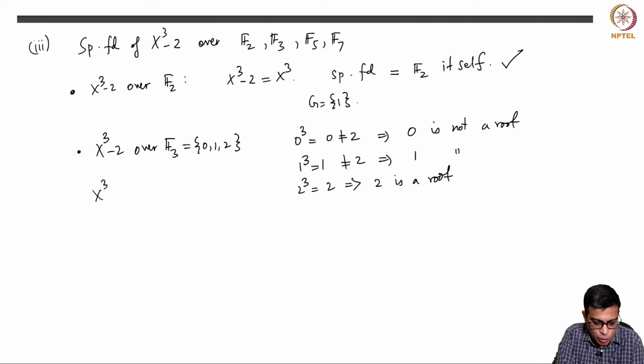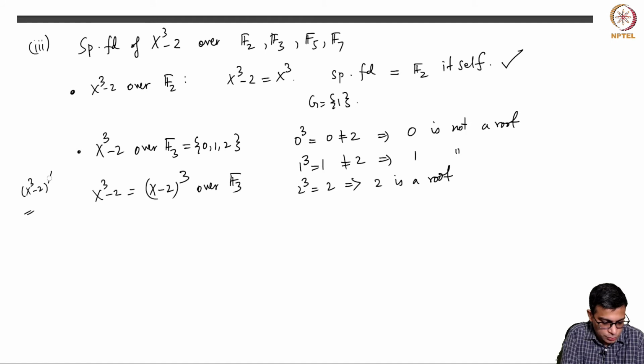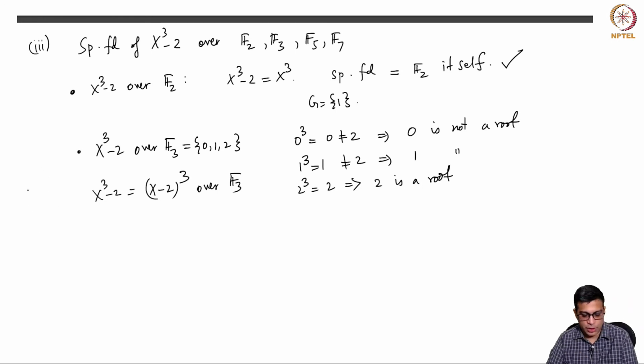So in fact, x cubed minus 2 is (x minus 2) cubed over F3, because the derivative is 0. I can't say it's not separable, but it has repeated roots because it's not irreducible, so I don't want to talk about separability. It's (x minus 2) cubed. What is the splitting field?